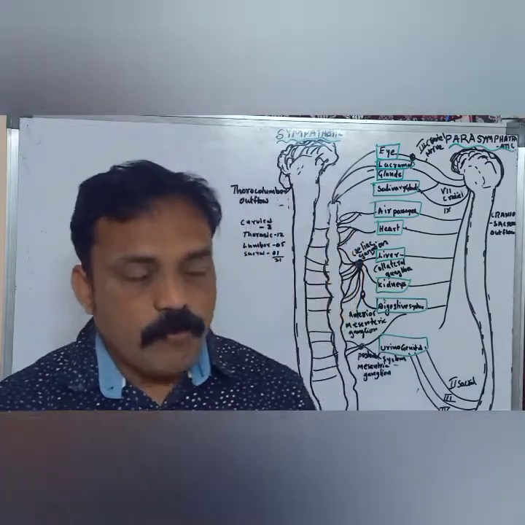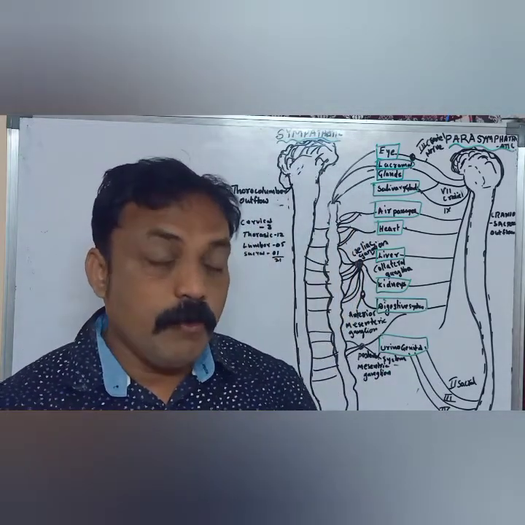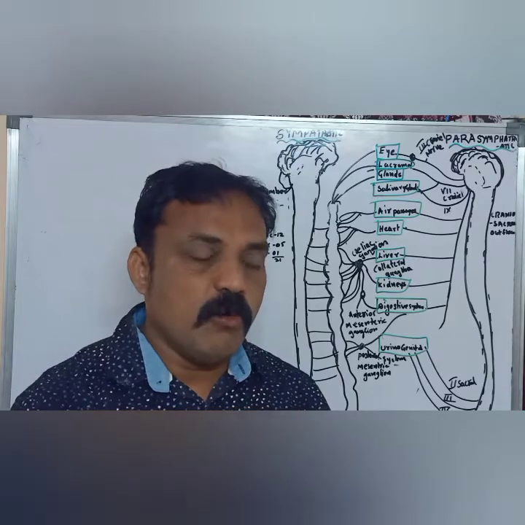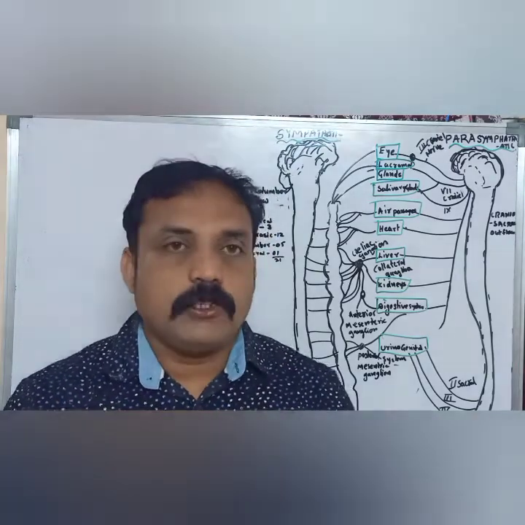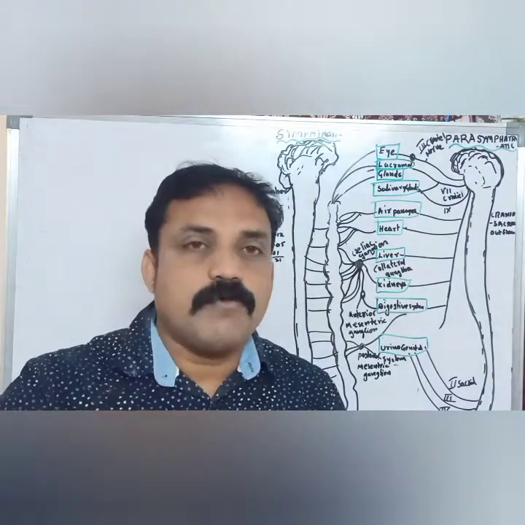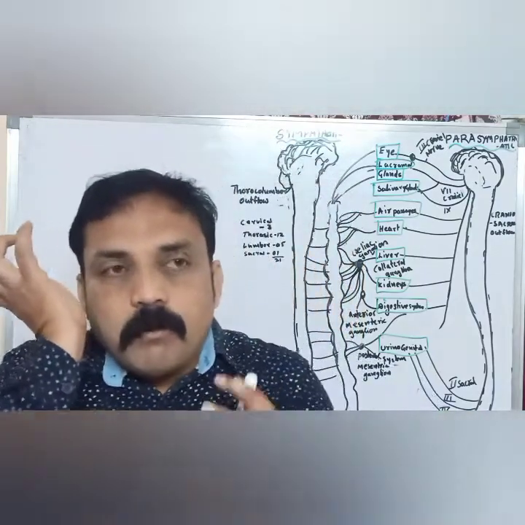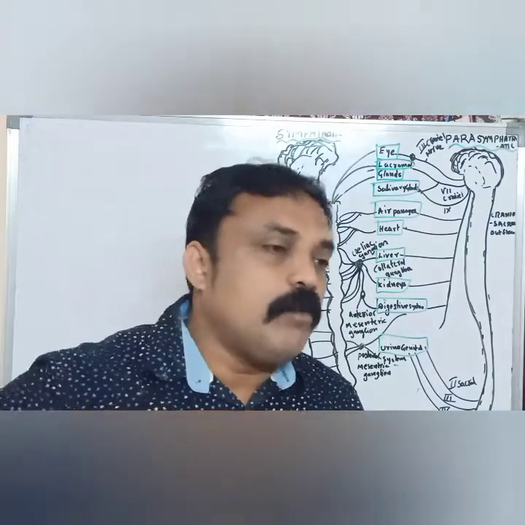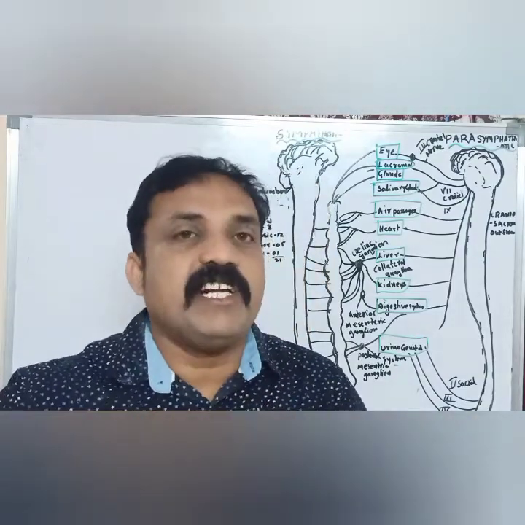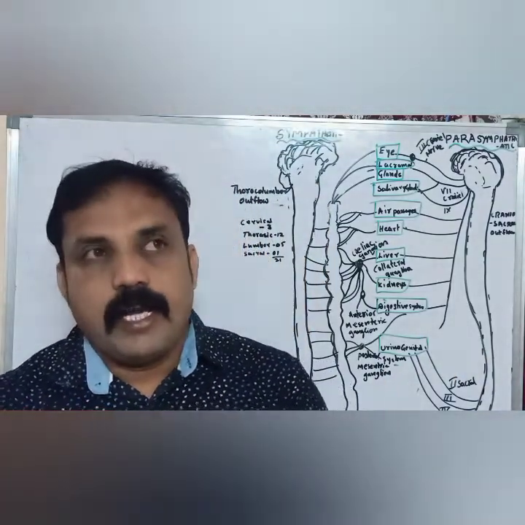For example, if you want to walk, if you want to move from here to there, we are moving with our consciousness, with the permission of the brain.